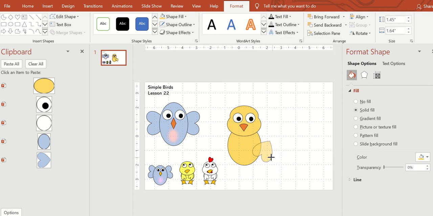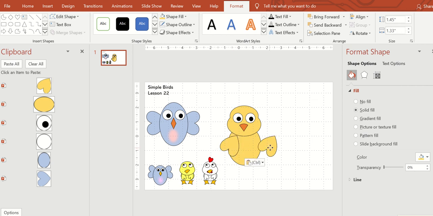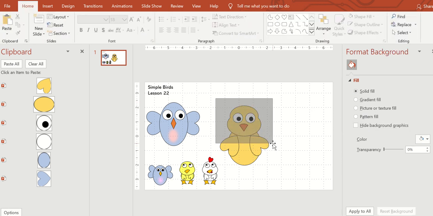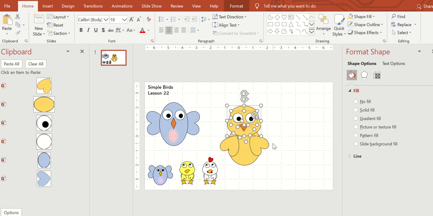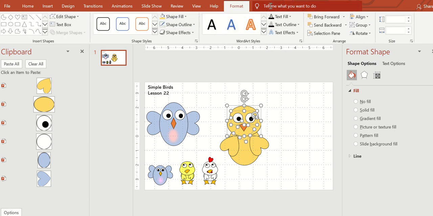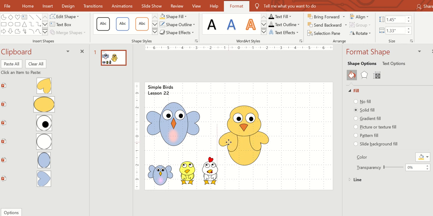Can make them skinny. Make them look like they're going to fly. You put it where you want to. Make your own unique. So I'm going to select both the head and bring forward so that I can tuck the arms underneath the body.